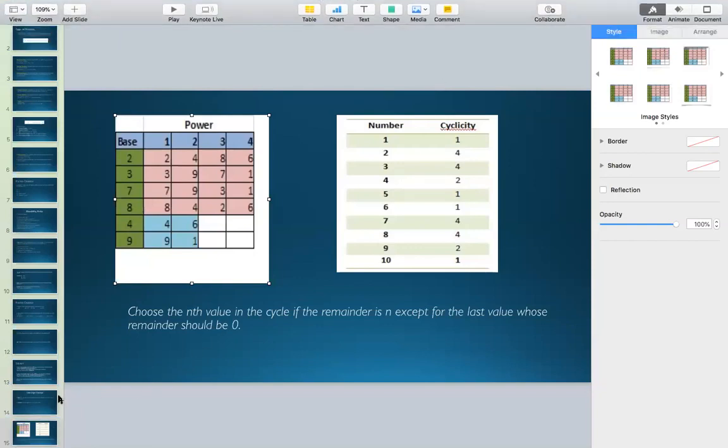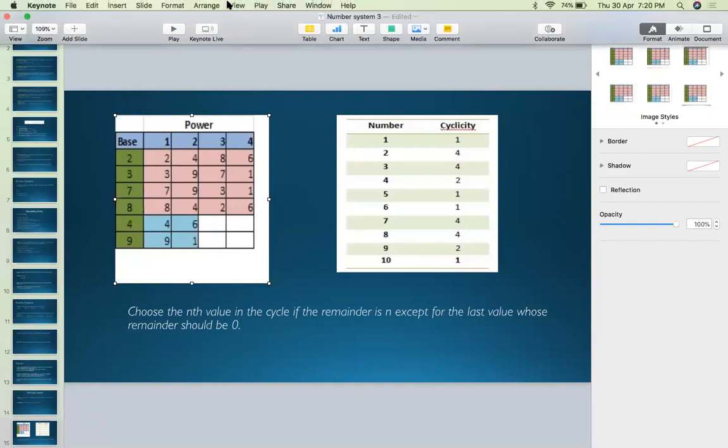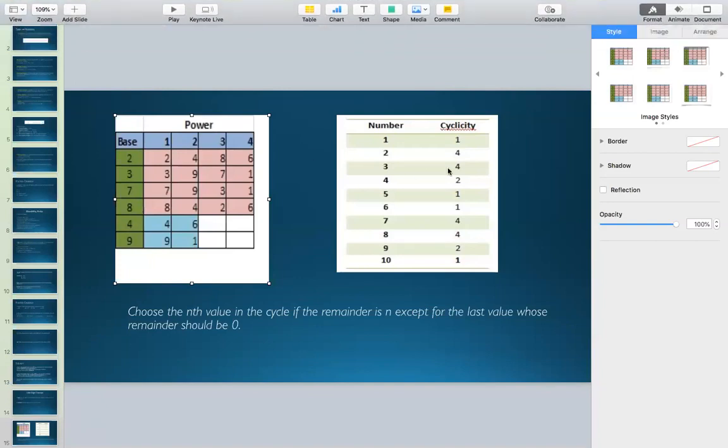Clear, everyone? Is the cyclicity of 4 and 9 clear, everyone? Okay. So we have completed the cyclicity of all the numbers except 2, 3, 7 and 8.